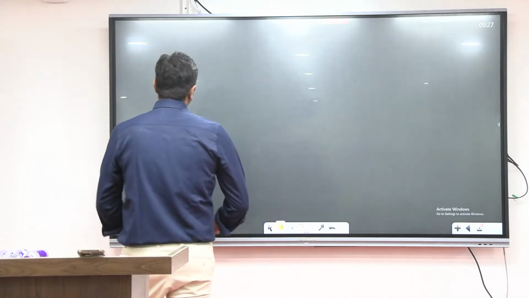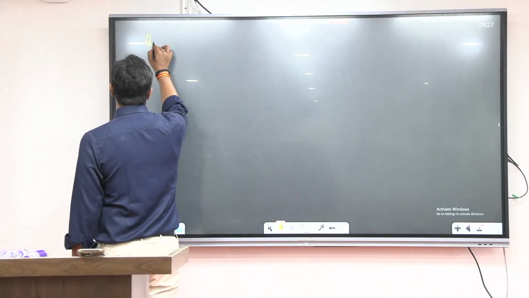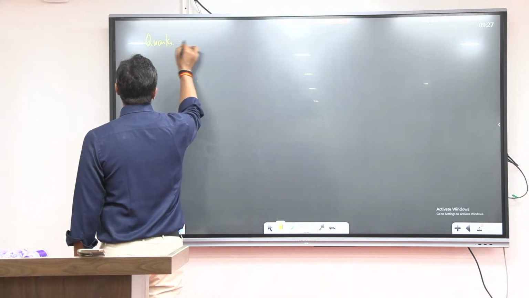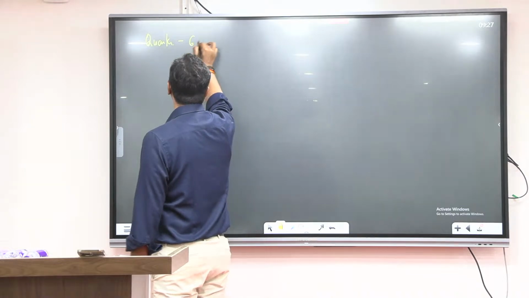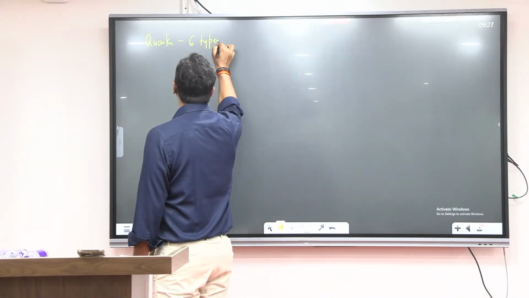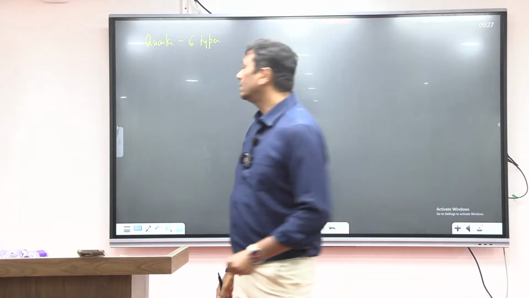Those quarks you can see here, guys. This quark study we are doing right now, quarks are actually fundamental particles. Six types of quarks are discovered. How many types of quarks? Six types of quarks discovered.